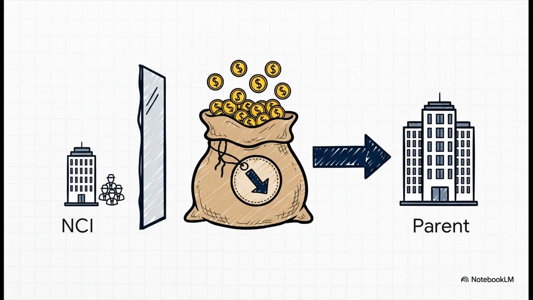And the rule here is super straightforward. That gain, it belongs 100% to the parent. The NCI gets zero of it. And the logic makes sense, right? The NCI shareholders weren't the ones who negotiated this great deal. The parent did. So the parent gets the entire gain. The NCI's value is still calculated based on its share of the subsidiary's fair value assets, completely unaffected by the parent's bargain.